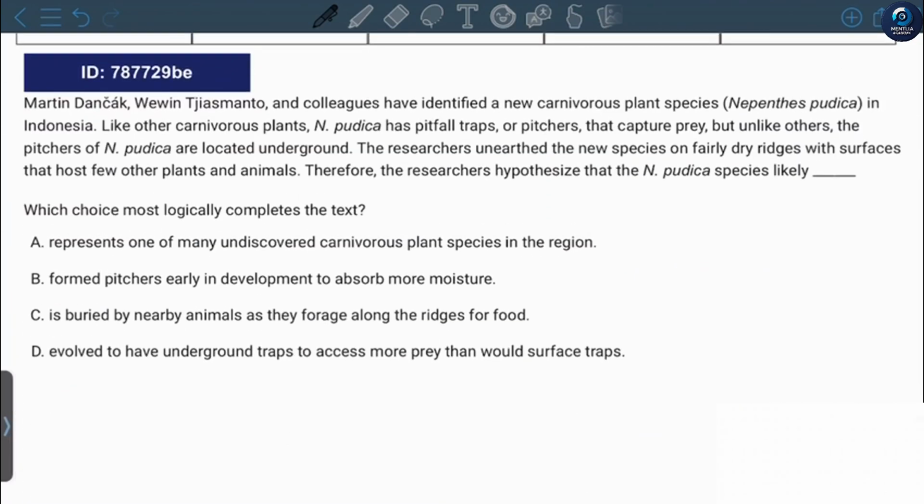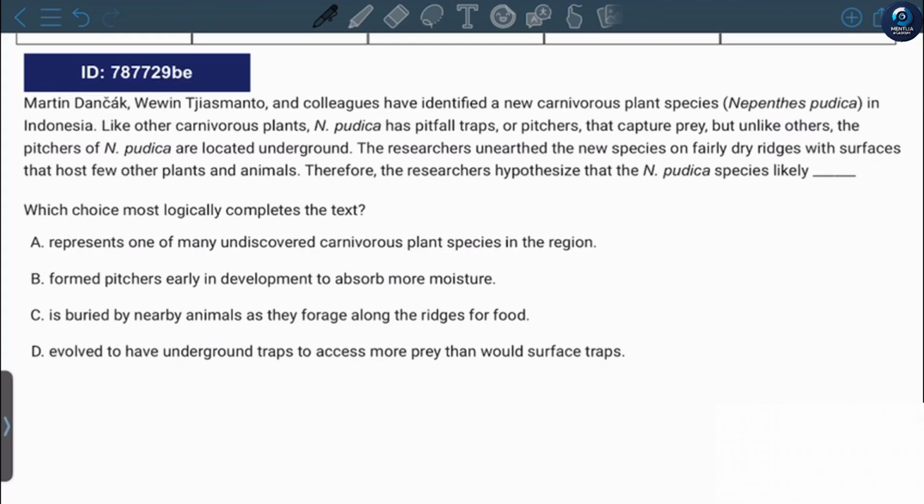Martin, Vivian, and colleagues have identified a new carnivorous plant species in Indonesia. Like other carnivorous plants, Enpudica has pitfall traps or pitchers that capture prey, but unlike others, the pitchers of Enpudica are located underground. The researchers unearthed the new species on fairly dry ridges with surfaces that host few other plants and animals.